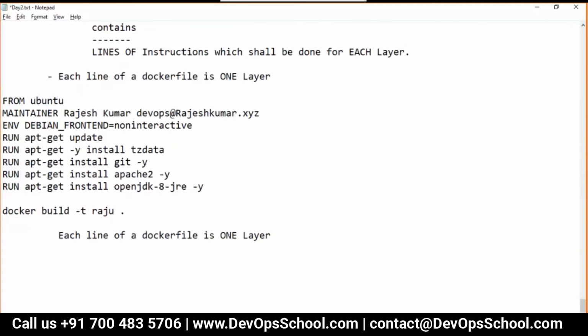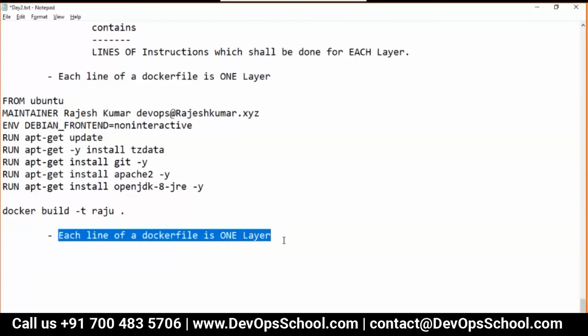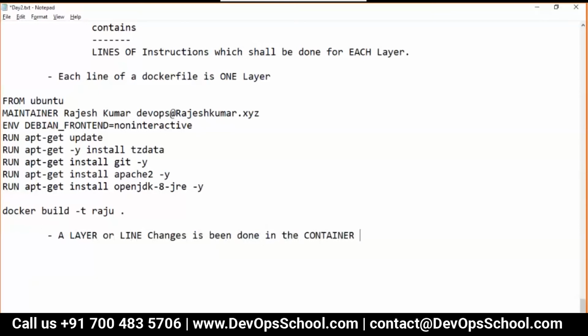Now guys, the most important line which I'm going to tell you now. You know one thing? This is the most important line I am going to write, and that is: a layer or line changes are done in the container of the previous line.